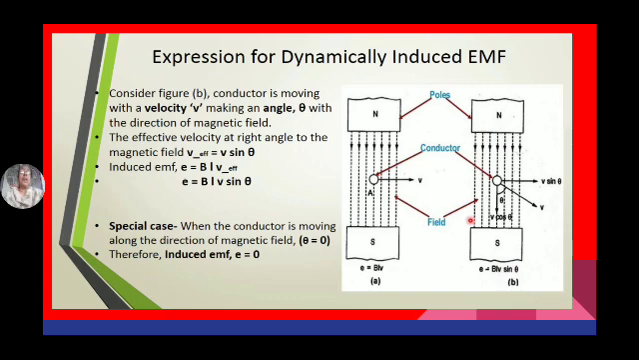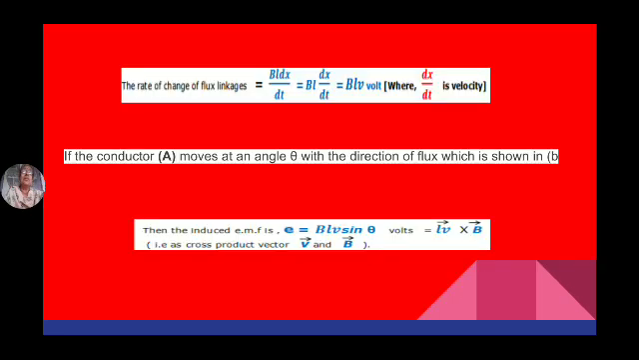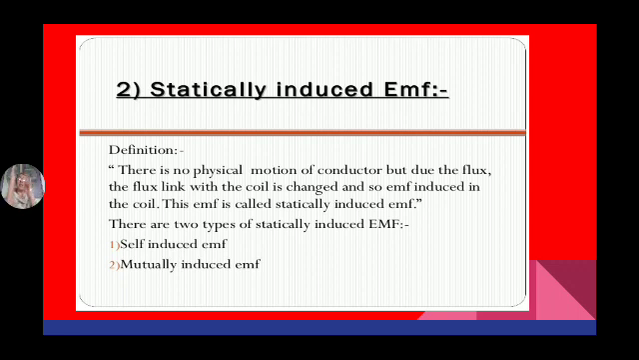If theta equals 90 degrees, the conductor is moving perpendicular to the field and maximum EMF will be induced. If theta equals 0, the conductor is parallel to the magnetic field and the EMF induced is 0. So whenever the conductor moves parallel to the magnetic lines, zero EMF is induced, theta equal to 0. When the conductor moves perpendicular to the magnetic lines, theta equal to 90, maximum EMF will be induced.